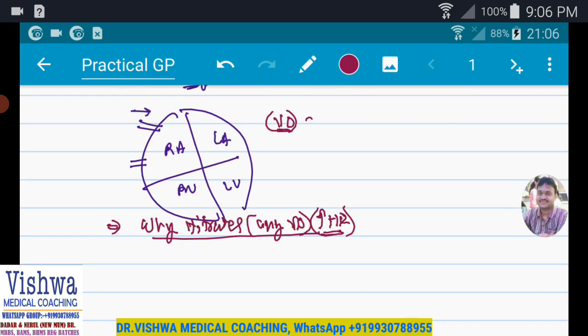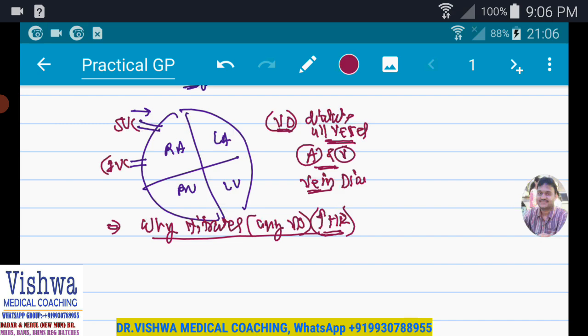it dilates all vessels. If you remember, it dilates arteries as well as veins. So imagine veins all over the body are also dilated. So let's say the superior vena cava and inferior vena cava veins are all dilated. So what will happen to the blood returning to the heart? Blood returning to the heart will be reduced.